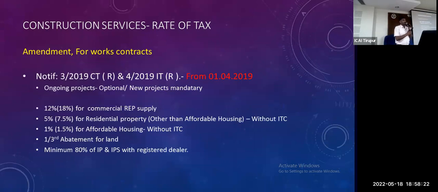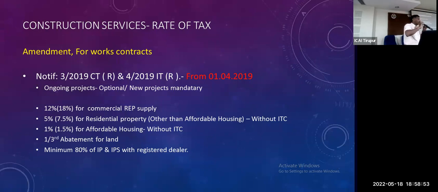Amended after 1/4/2019, there is again some segregation: commercial property and residential property. Come to the commercial real estate project. A commercial real estate project means 15% and above commercial in nature within our project. If our project has more than 15% commercial property, it is a commercial real estate project.